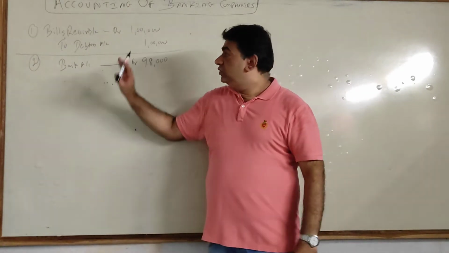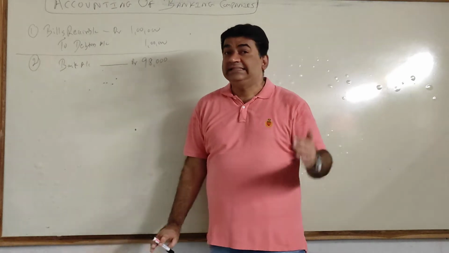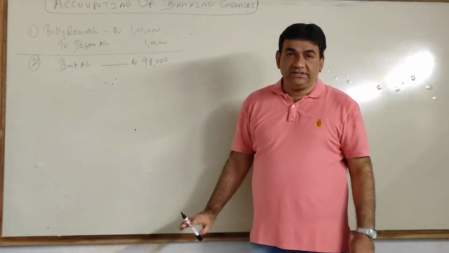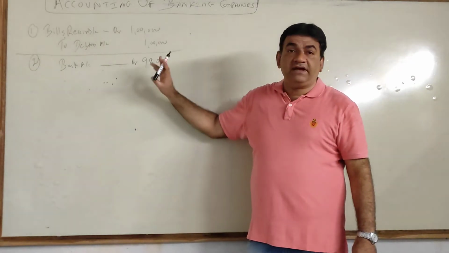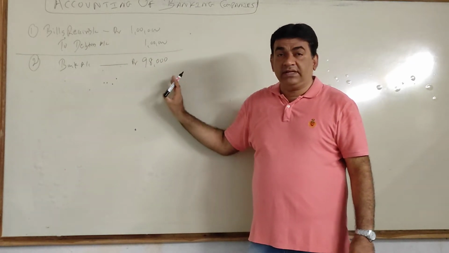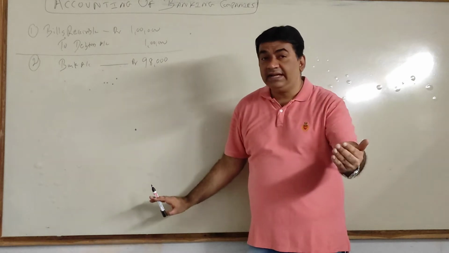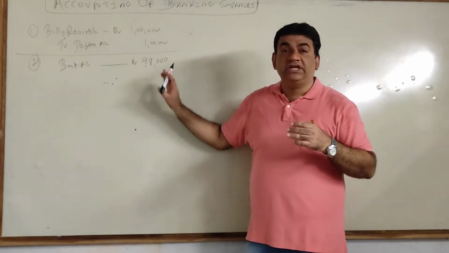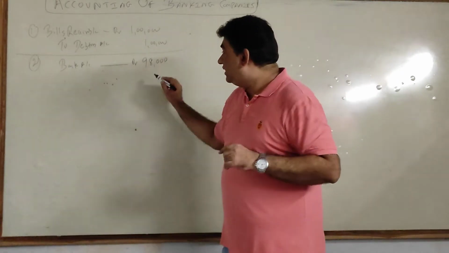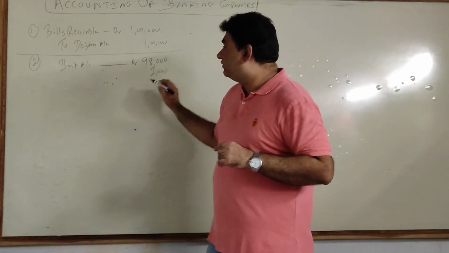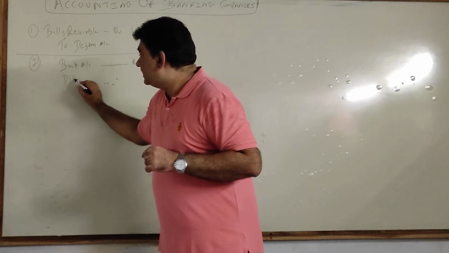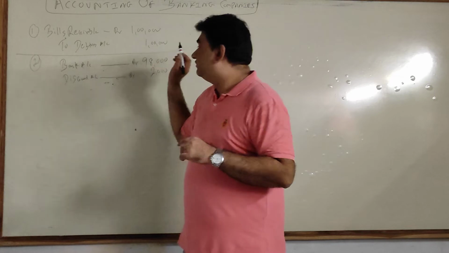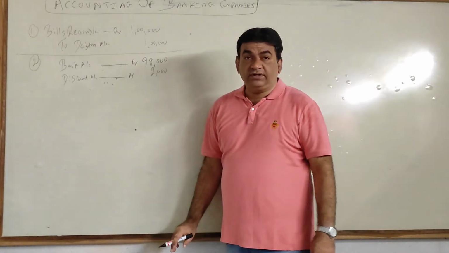So to enjoy this 1 lakh, 3 months before the date, can I say I spent 2,000 rupees? Had I got the money after 3 months, I would have got 1 lakh rupees. Now, I am getting the money 3 months before. So for that, I have to shell out 2,000. So that 2,000 for me is an expense, which we will debit as discount.